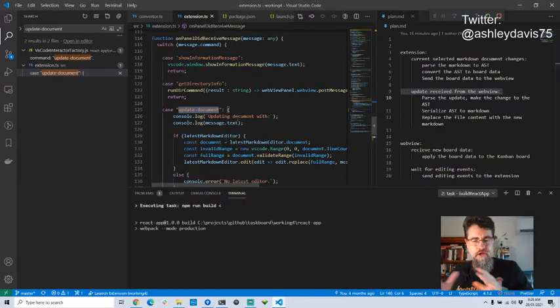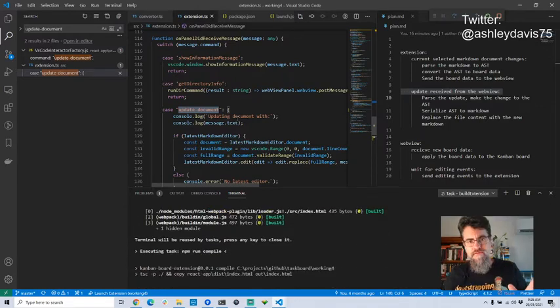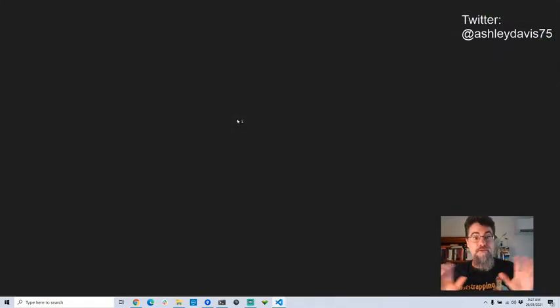So Visual Studio Code's all configured here to build the web view, to build the React application using Webpack, and then to build the extension code itself. The extension itself is written in TypeScript, so it needs to be compiled. And then it runs another instance of Visual Studio Code and loads the extension in it. So that's all configured already out of the box with this project. It's not something I have to remember how to do every time I'm running this.